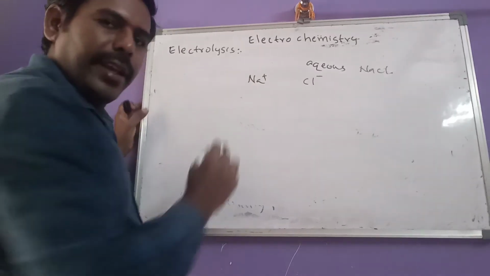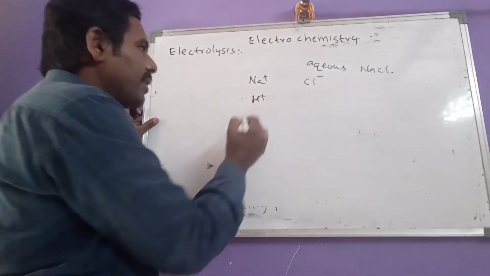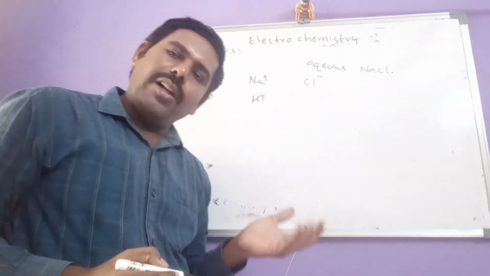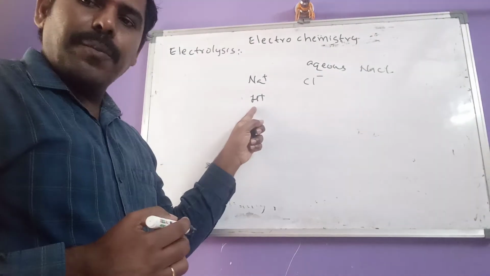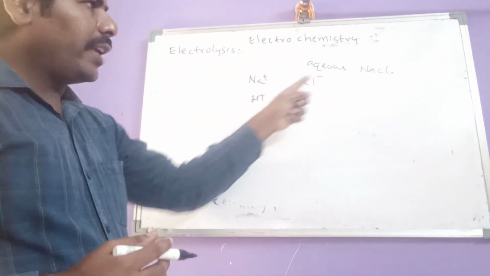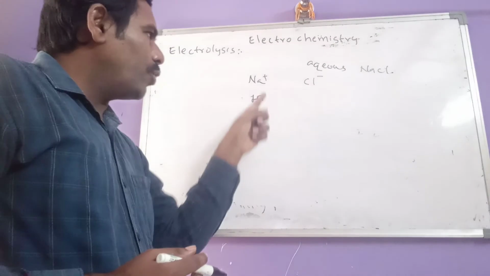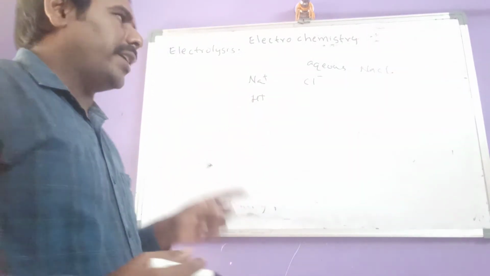Not only Na+ cation, but H+ cation is also present in this solution. This H+ ion is produced from water. So like this, aqueous NaCl contains two cations, Na+ and H+.